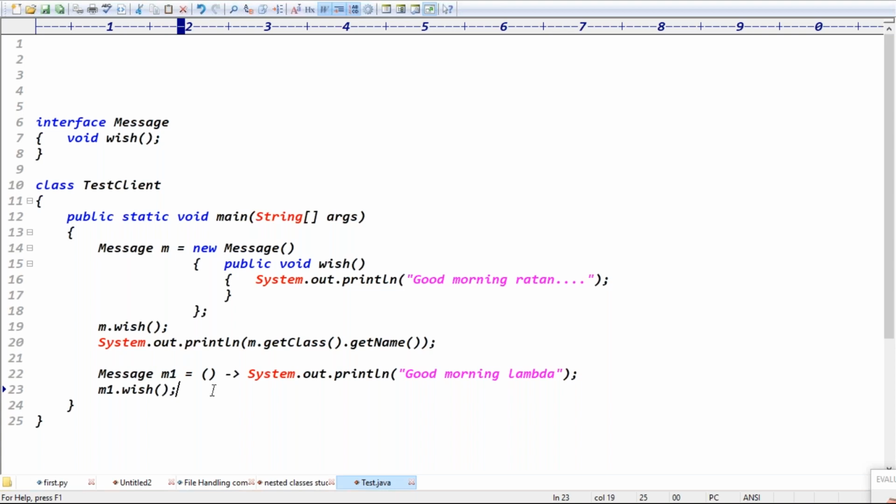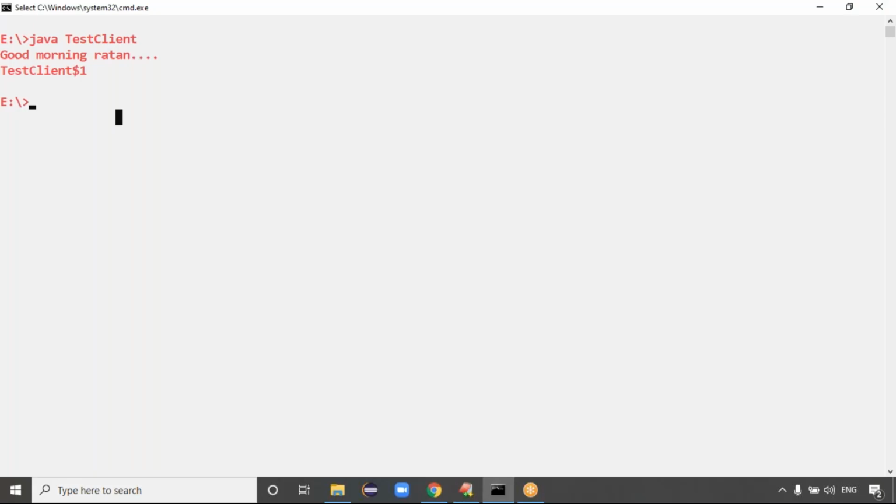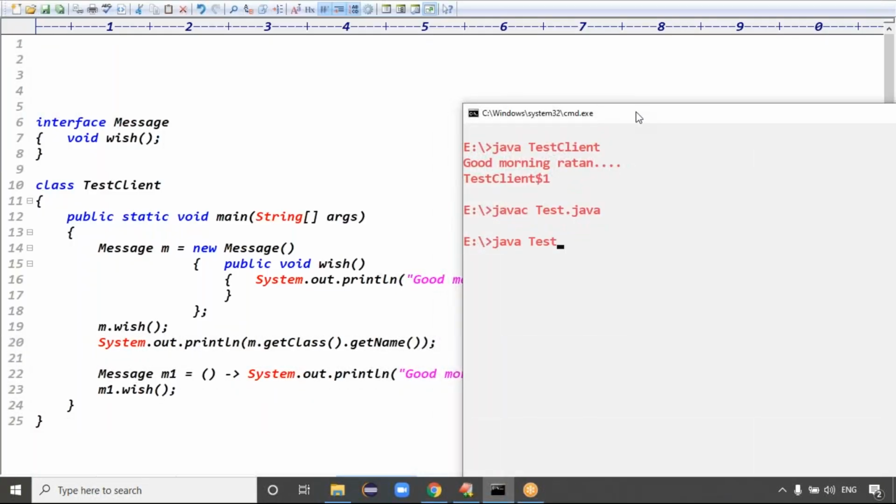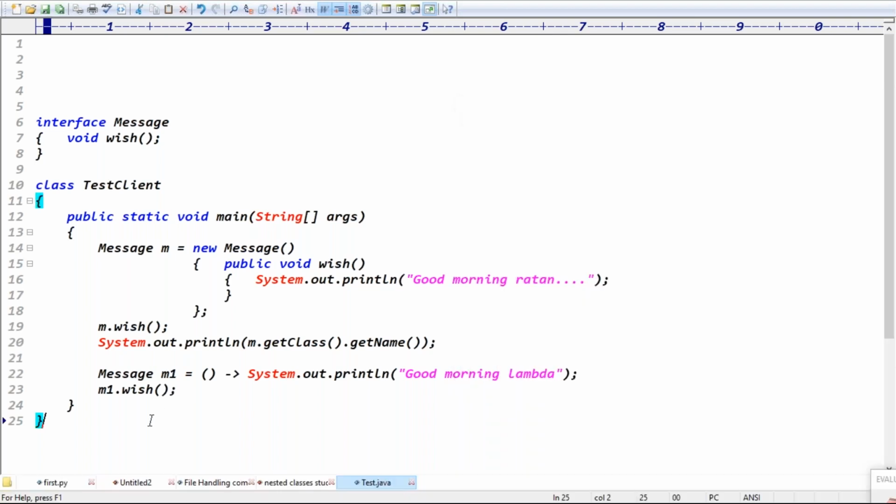Then what is the lambda? Lambda will reduce the bytecode and reduce the length of the code also. Then the code is compiled fine. The Java class is called TestClient. See here, this is good morning. So TestClient$1, good morning lambda. We got the good morning lambda.